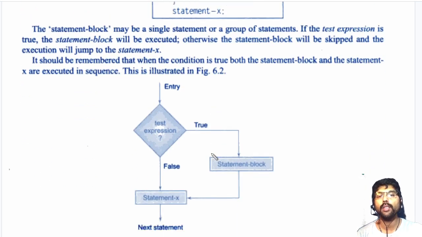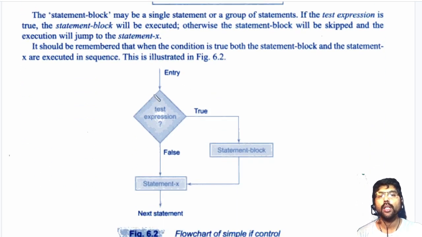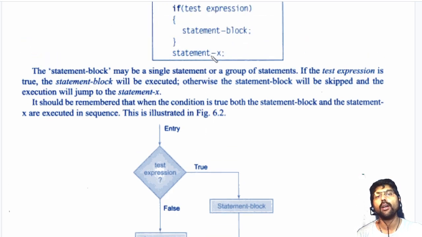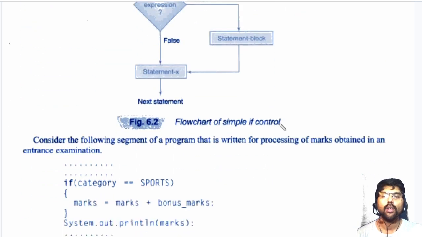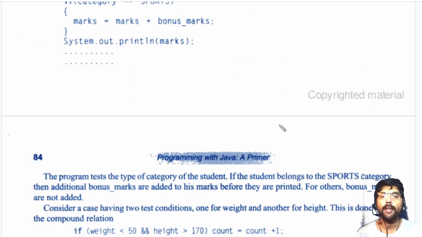Now I will explain with a flow chart. Here the conditional expression will be tested. If it returns true, this is the if statement, then run the statement block and go to statement X outside the if block. If this is false, it never executes the statement block, it directly goes to statement X outside the if statement. It never executes this block. Okay, this is about the if statement.